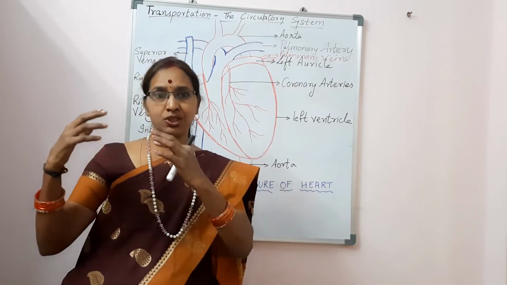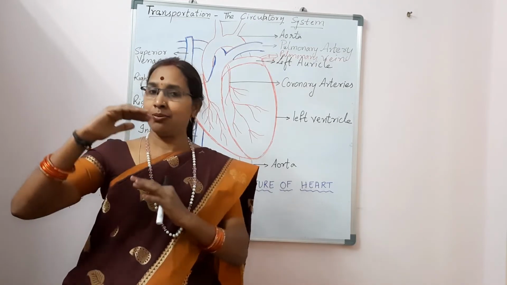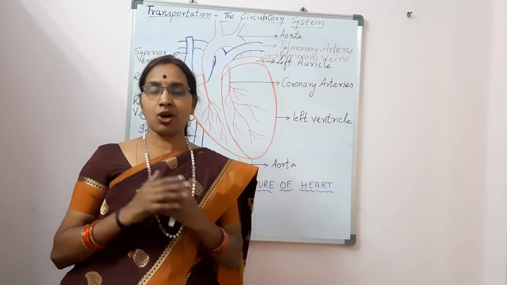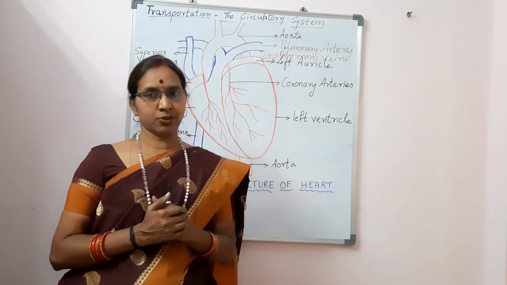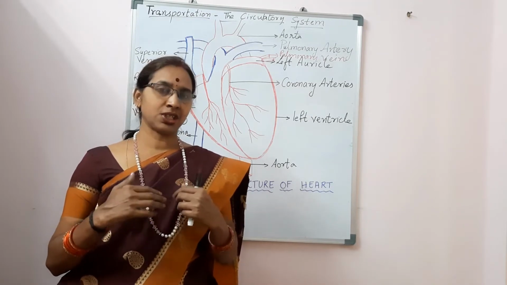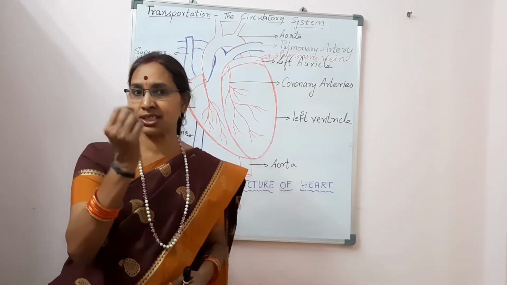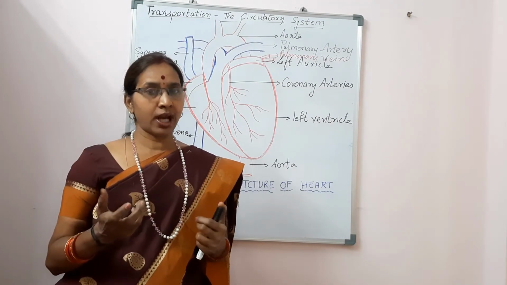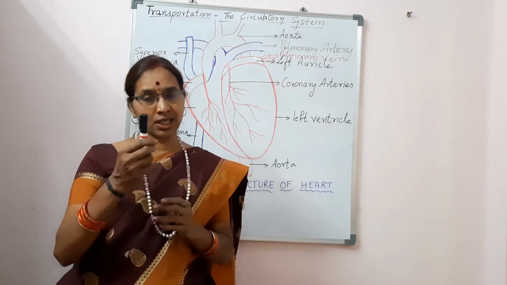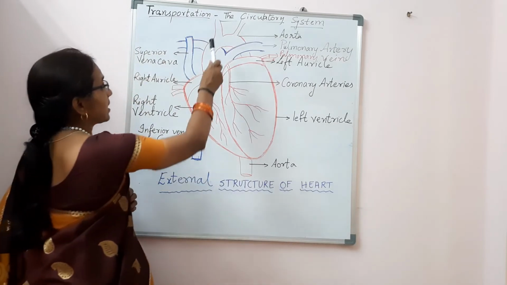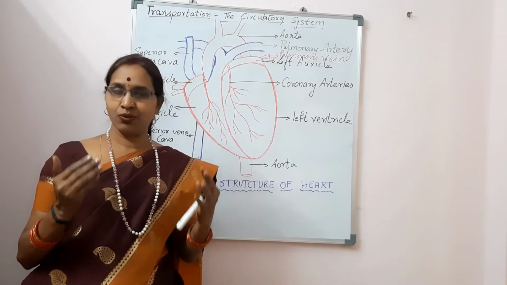Goods are prepared in one place, and then from there they are transported by road, by rail, by air, or by ship. So there are many ways how goods are transported from one place to another. In the same way, the digested food and the oxygen taken into the lungs have to be transported to the various parts of our body. Every cell in our body should get the food and also the oxygen. For this, we have a separate system, known as the transport system, also known as the circulatory system.